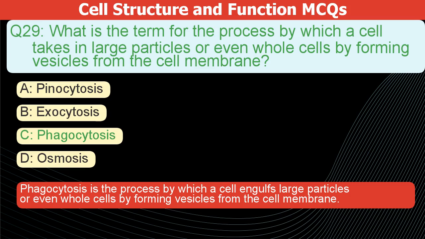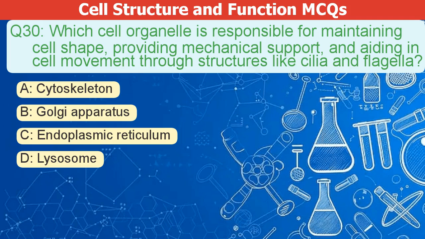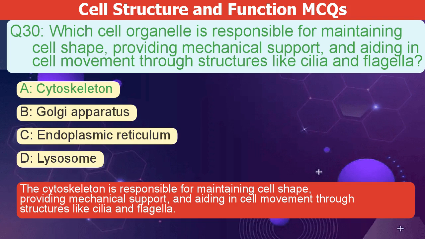Phagocytosis is the process by which a cell engulfs large particles or even whole cells by forming vesicles from the cell membrane. Which cell organelle maintains cell shape, provides mechanical support, and helps with cell movement using structures like cilia and flagella? A. Cytoskeleton. B. Golgi apparatus. C. Endoplasmic reticulum. D. Lysosome. The correct answer is A. The cytoskeleton maintains cell shape, provides mechanical support, and helps cells move using structures like cilia and flagella.